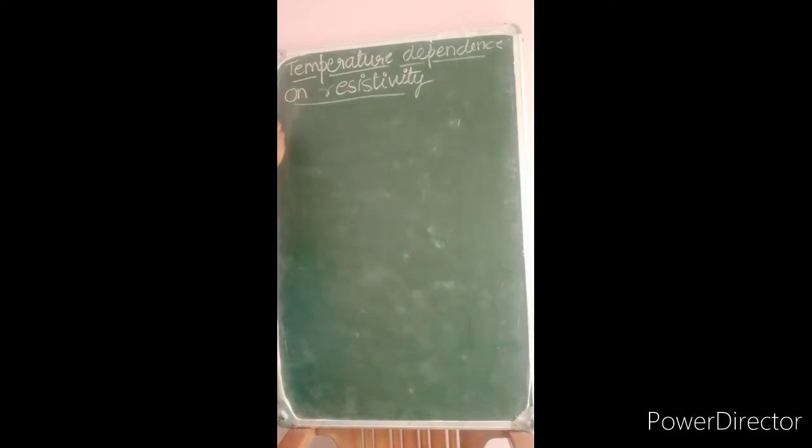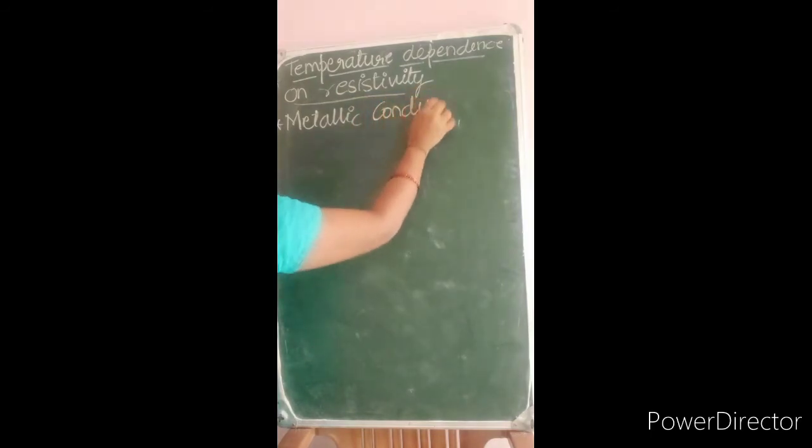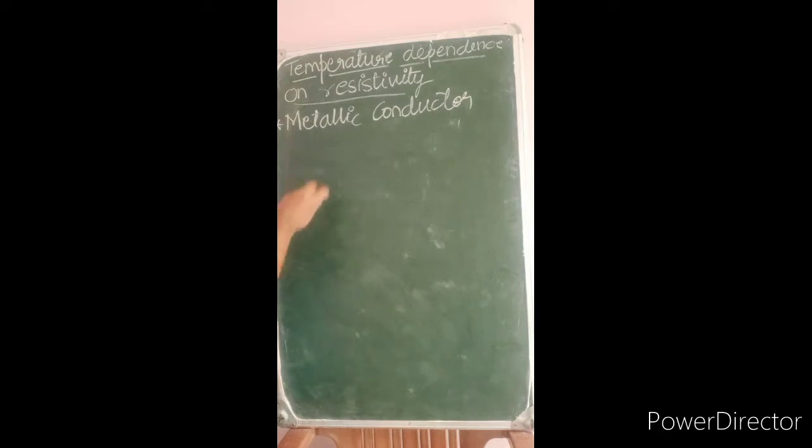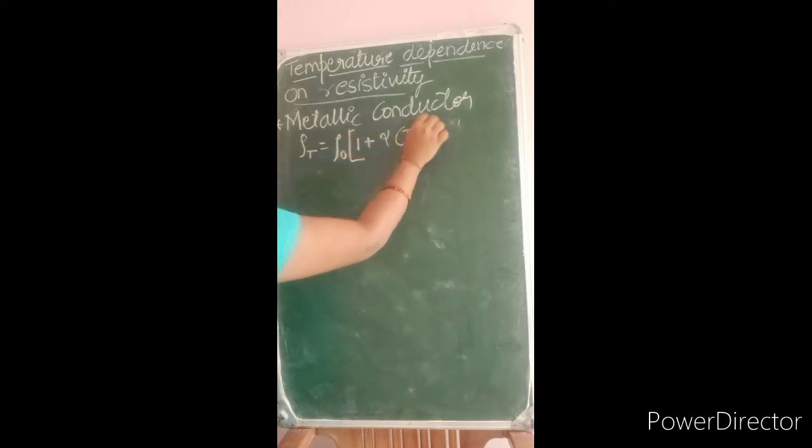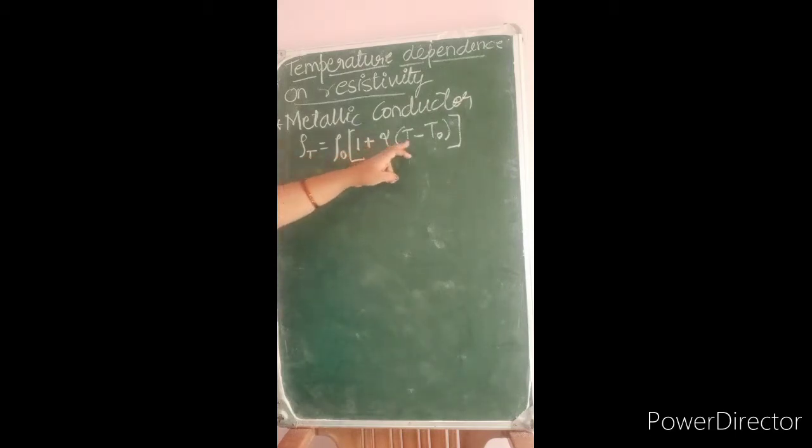In case of a metallic conductor, the resistivity for a small range of temperature is given by the expression rho T is equal to rho naught into 1 plus alpha into T minus T naught, where rho T is nothing but rho T.